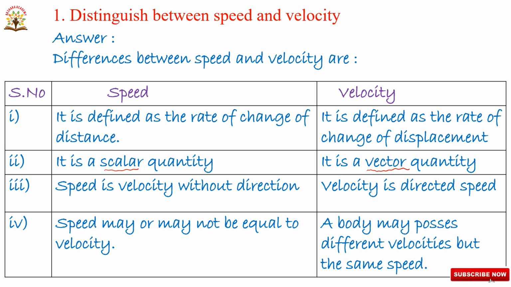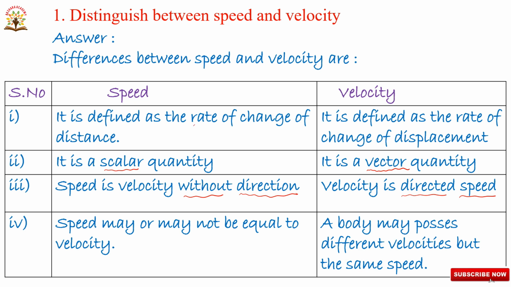So, in this situation, speed is a scalar quantity, velocity is a vector quantity, and speed is velocity without direction, and here velocity is directed speed. Okay, next point. Speed may or may not be equal to velocity. And next, coming to the velocity, a body may possess different velocities but the same speed. So these are the differences between speed and velocity.